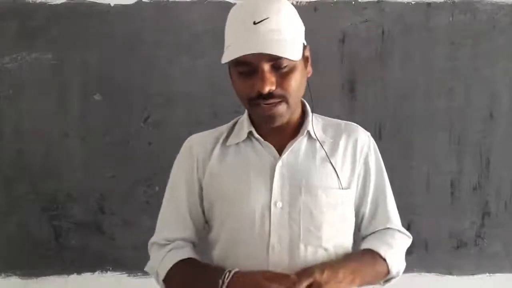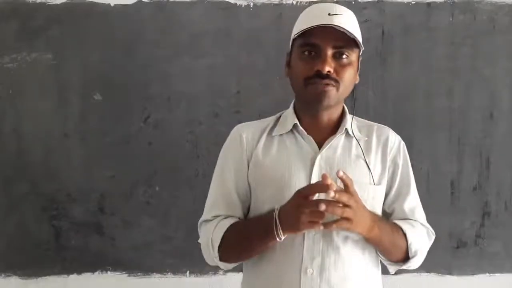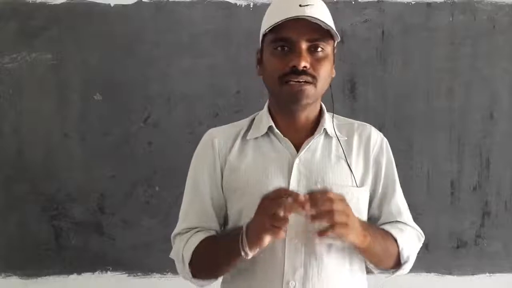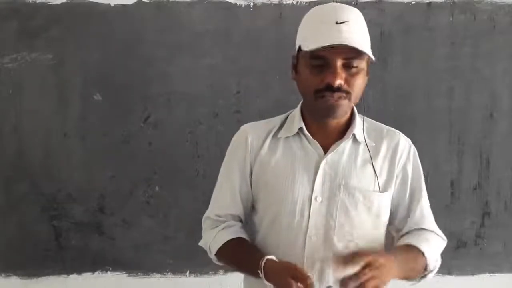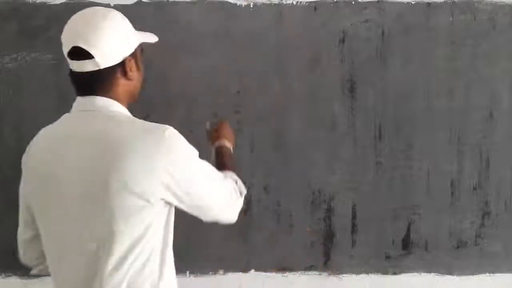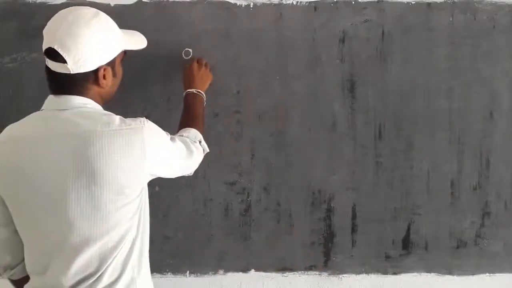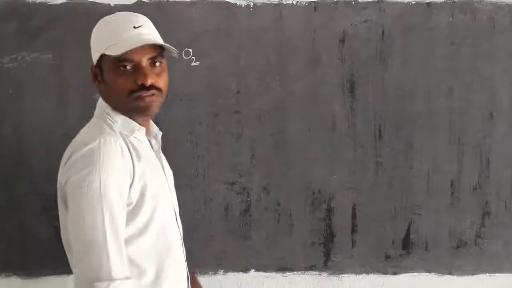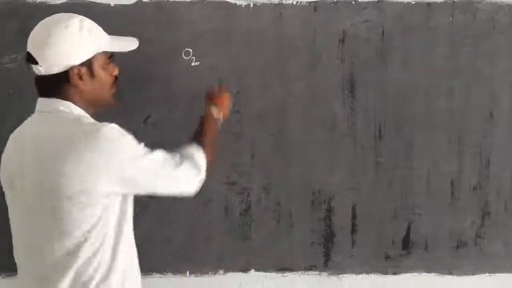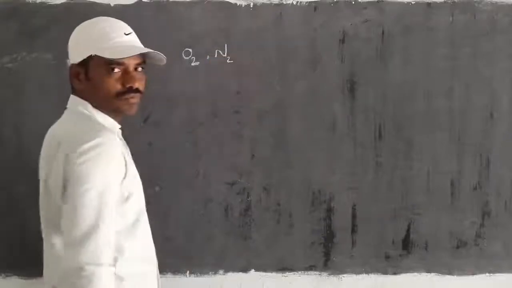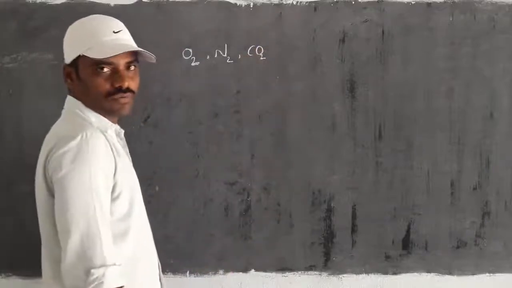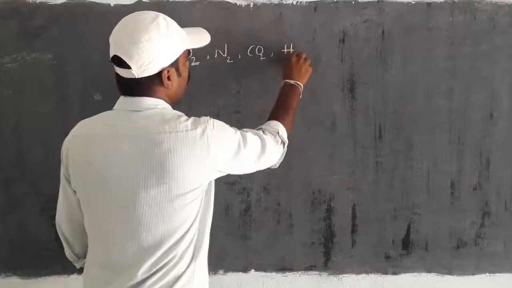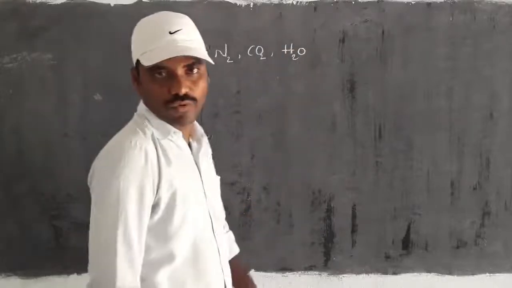Do all those elements exist in the form of atoms, or is there any chance they exist in different forms? Let us take a few examples from our general observation. Oxygen we write as O2. For nitrogen, we write N2. Carbon dioxide has the formula CO2. Water, hydrogen monoxide, is H2O, right?